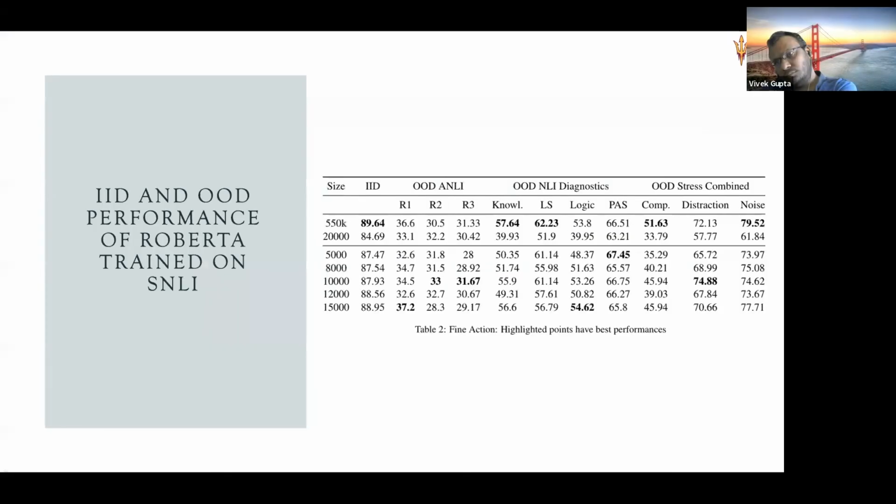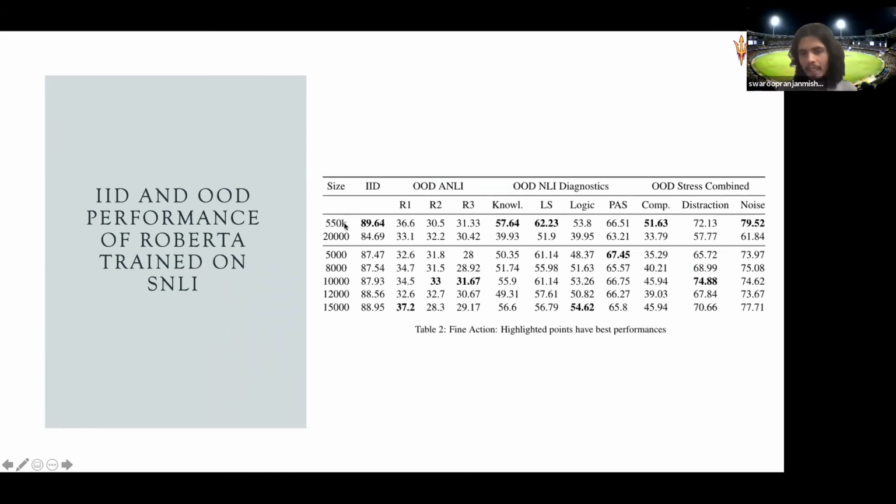So if you see here, we prune the data set from 550K, SNLI's 550K, to around 1 to 2%. Like you see, it is 5,000 to 15,000, around 2.7%. The IID performance with 550K is 89.6 from Toyota. Now with just 2% data or even less than that, you're able to get almost similar accuracy. You get 88.95, which is pretty close to 89.64. And the out of distribution accuracies are also similar. So yeah, this is ongoing work.